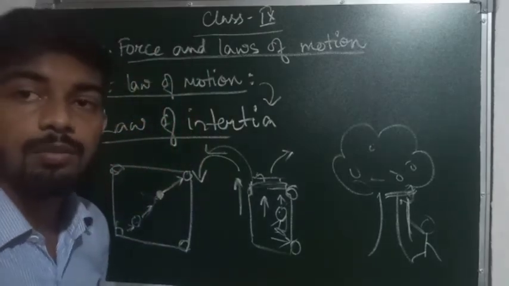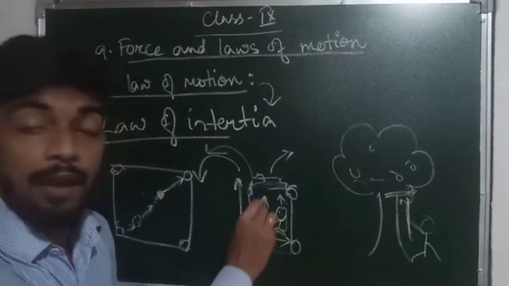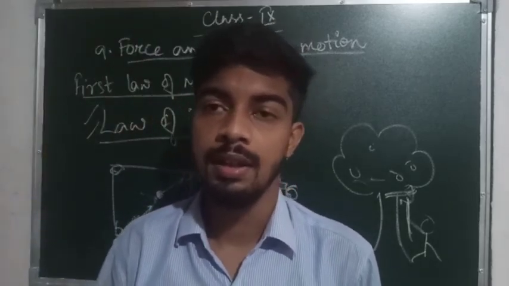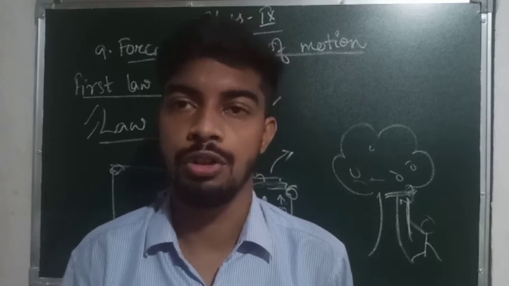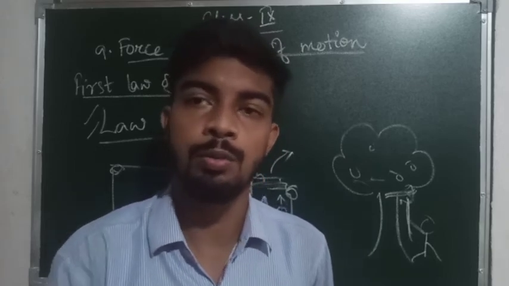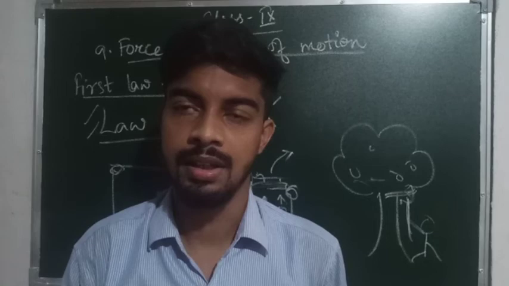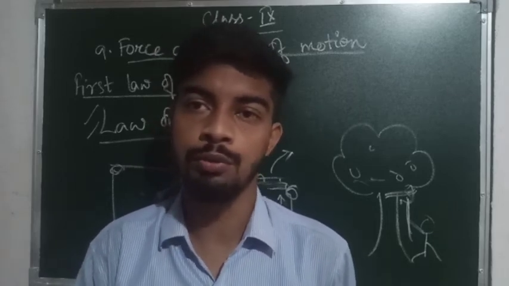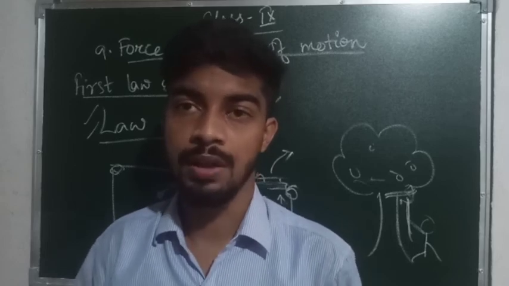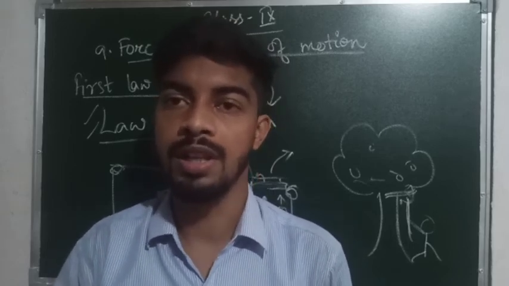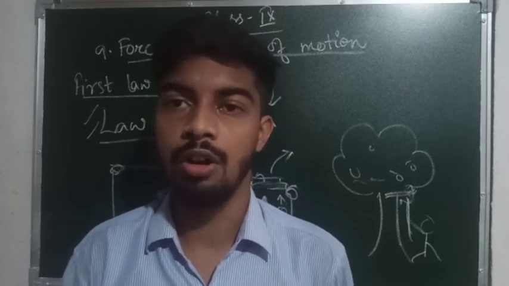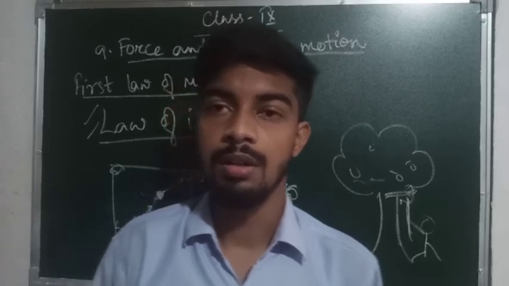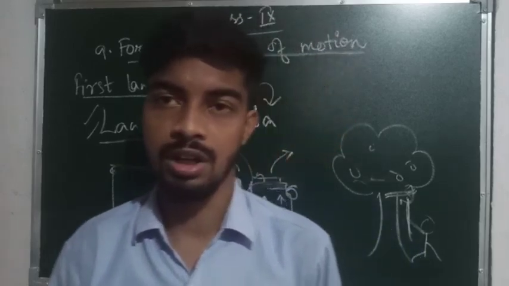And inertia mostly depends on mass. The heavier the object, the more the inertia. And if the object is less heavy, then the inertia will also be less. That means the force required to make the object move will also be less. If the object has more mass, then we will need more force to make it move or to change its motion. If it is at rest, it will move. If it is in motion, it will stop. And if the object has less mass, then we will need less force to make it move or to change its state.